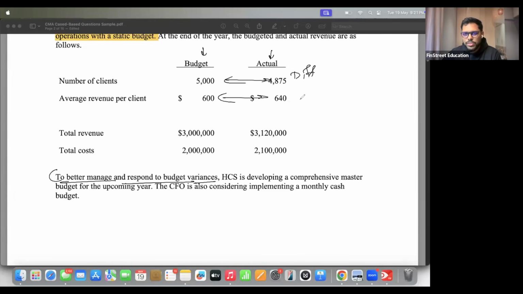We have a certain difference, so there is variance. We have a certain difference again, so there is variance. So to better manage variance, what is the company doing? Developing a comprehensive master budget for the next year.